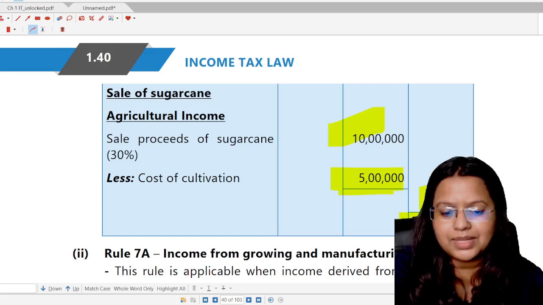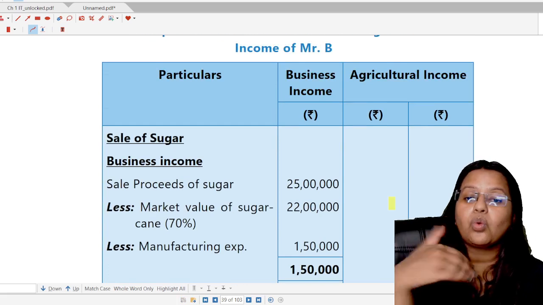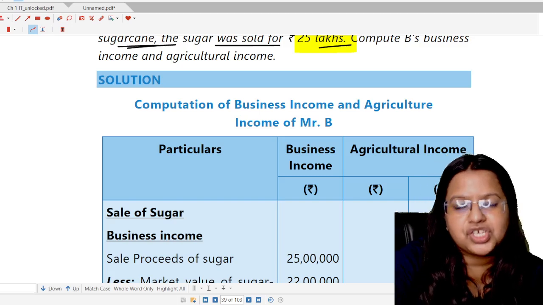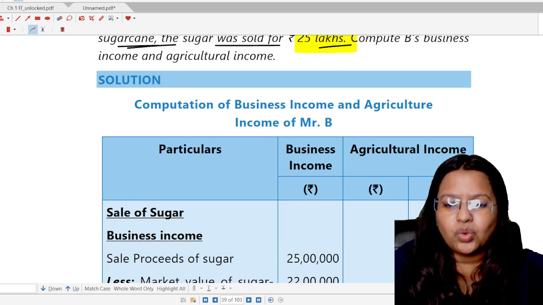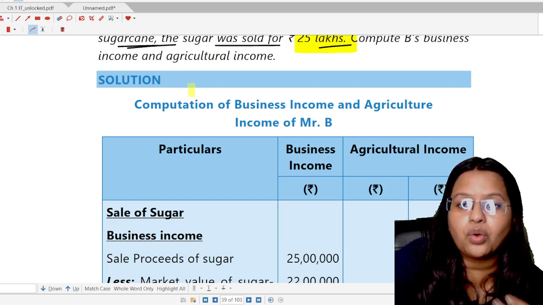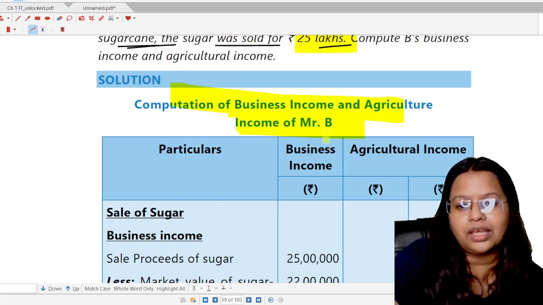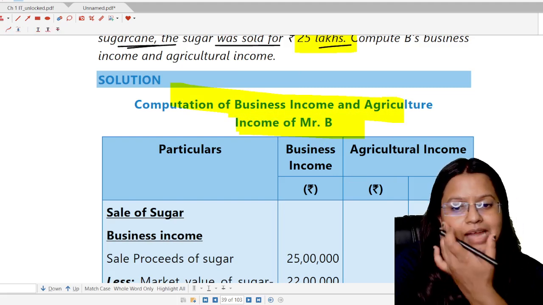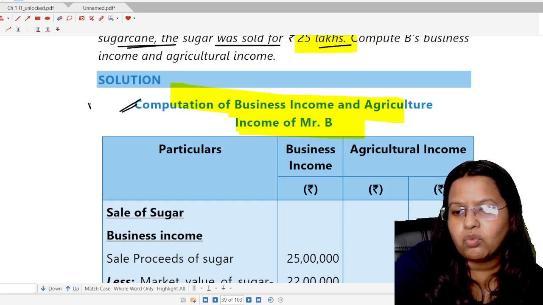And the business income, we have computed as 1 lakh 50,000. Now, what is the way to do the question in the examination whenever you solve any kind of illustration or question in the income tax paper? A basic rule is you have to write what you are going to compute. That is, computation of business income and agricultural income of Mr. B. Students, if the complete question is right and you have not written that part, minimum 1 mark will be deducted.